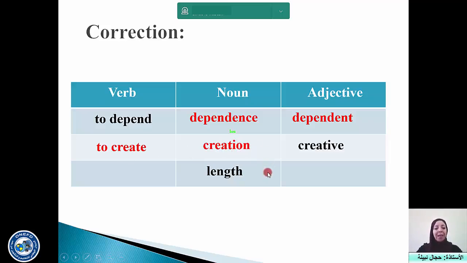Now, what's the verb of length? Normally you should guess because we have already seen this in the previous lesson. You add the suffix "-en" to get the verb lengthen. Now, concerning the adjective, you should know it, it's long. I hope you got the correct answers.